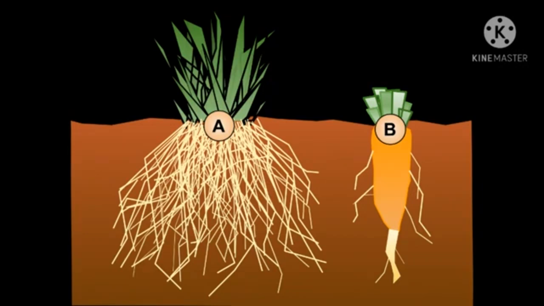Plants like radish, carrot, neem, mango, marigold, tulsi, mustard, these all have taproots. These are all examples of taproot.